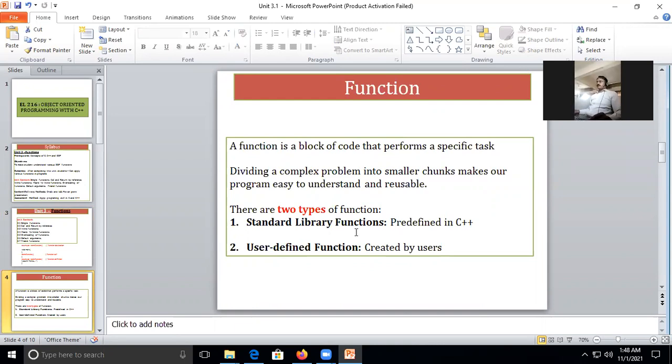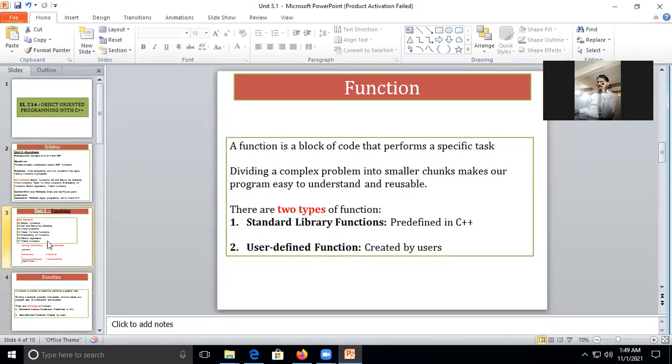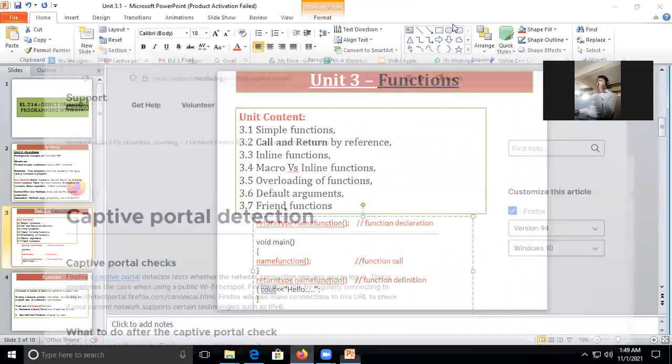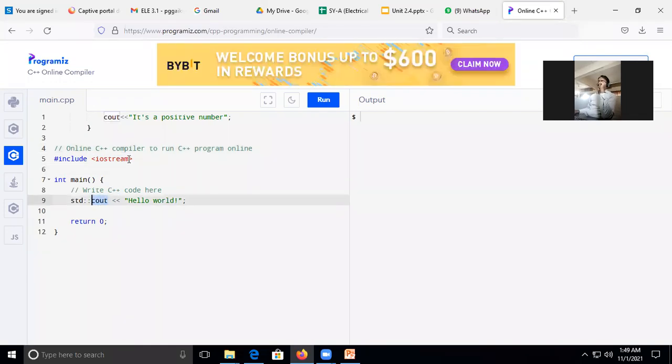One is the standard library function and the other is the user defined function. In the standard library function, I will go back to my previous slide. What should your function do? Take the example of cout. What cout should do is mentioned in the iostream.h header file. Its definition is there in the iostream header file.